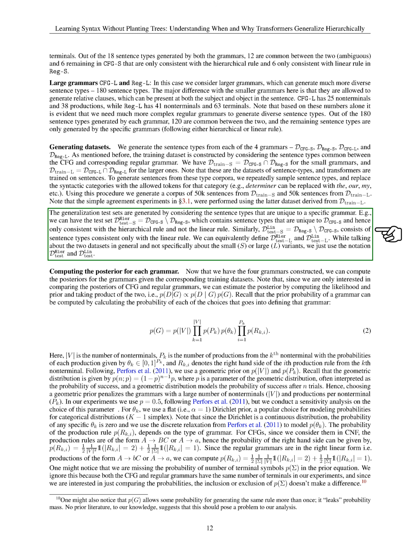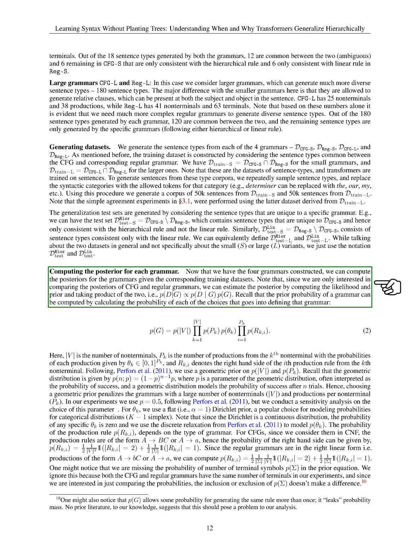To generate generalization test sets, we consider sentence types unique to each grammar. For instance, the test set D_test-S^hier contains sentence types specific to D_CFG-S and consistent only with hierarchical rules, while D_test-S^lin contains sentence types consistent only with linear rules. Similar test sets can be defined for the larger grammars.